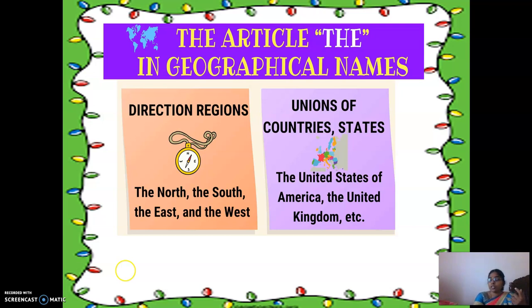Now, the article "the" is used in geographical names, most of the geographical names, right? Whenever we are using directions, I told you: the north, the south, the east, and the west. Apart from that, unions of countries and states: the United States of America, the United Kingdom. Okay, all these are the most common mistakes we make.